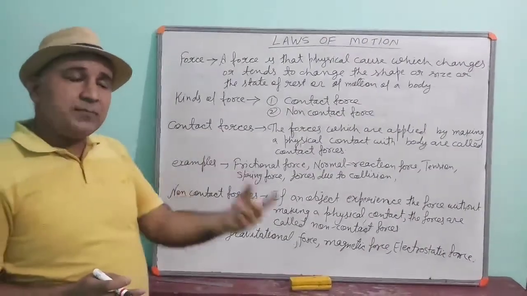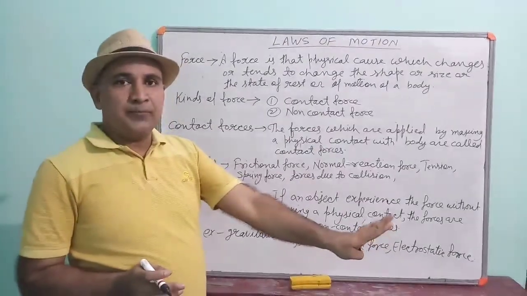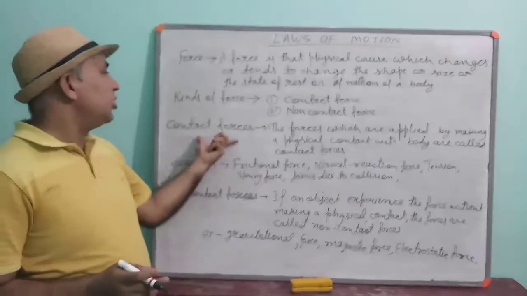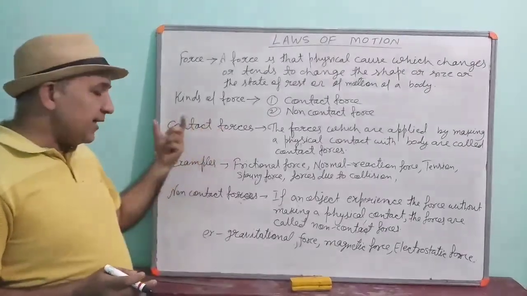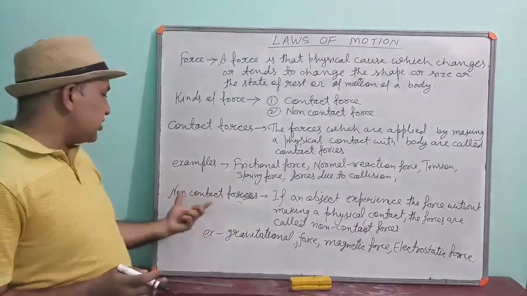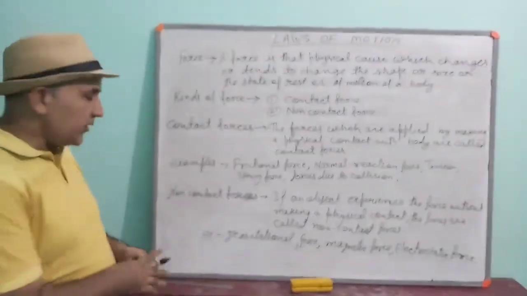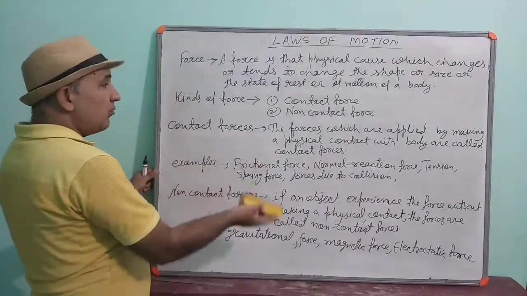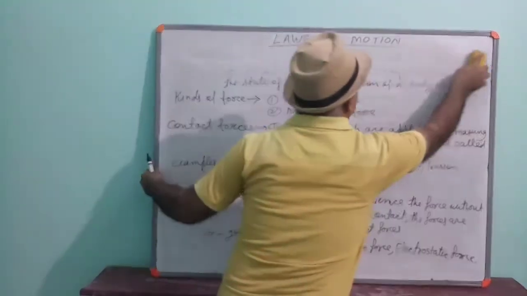That means force can be applied by touching the body. Without touching the body we can't apply the force. Then those forces will be called contact forces. And if without touching the body it experiences any force, then that is called non-contact force. Okay, now we will see these examples: frictional force, normal reaction force.